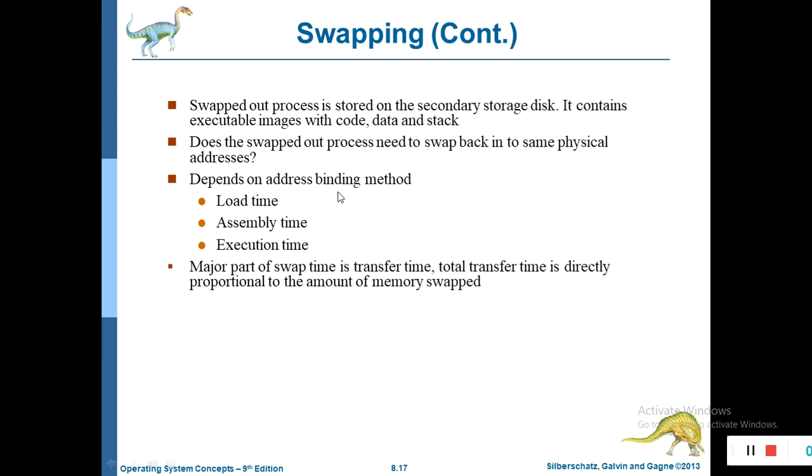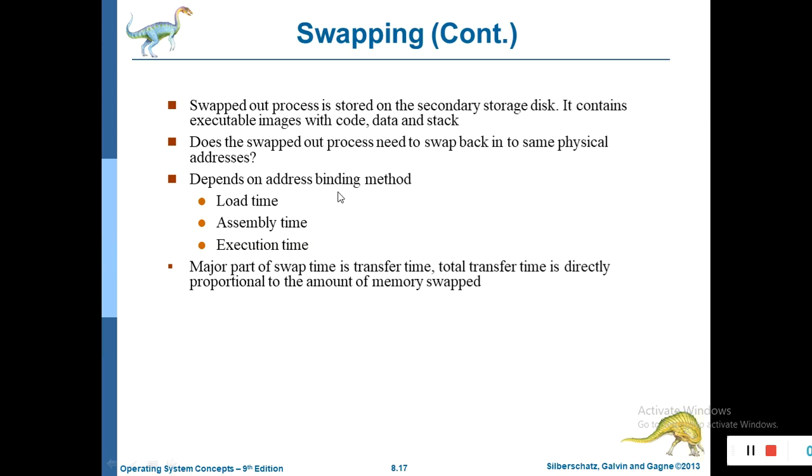And another one here is, if we want to swap a process, we must ensure that it is completely idle. So if the process P1 is waiting for IO, an input output operation, in that case, you need to swap out this process into the backing store and swap in the process P2 to the main memory.